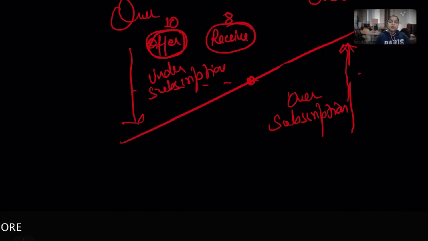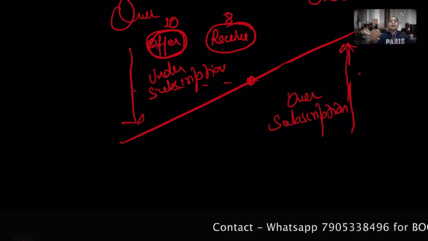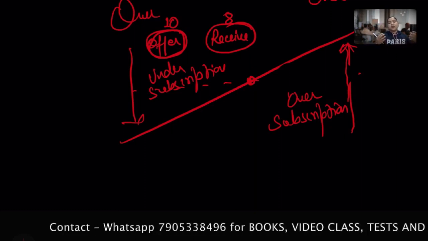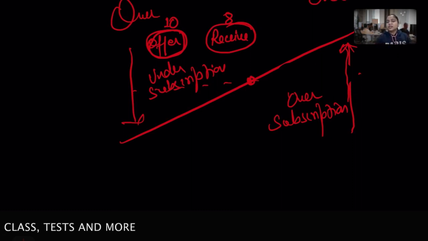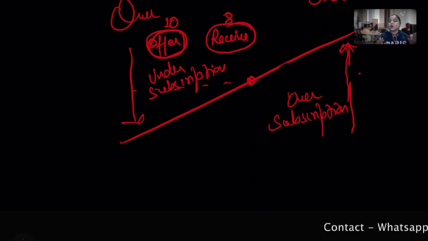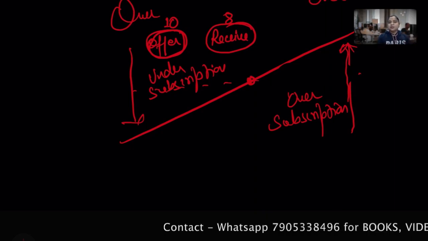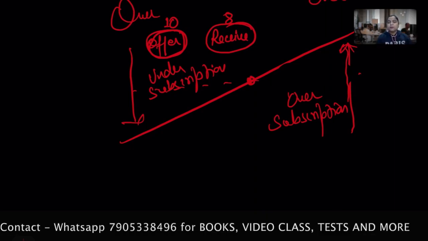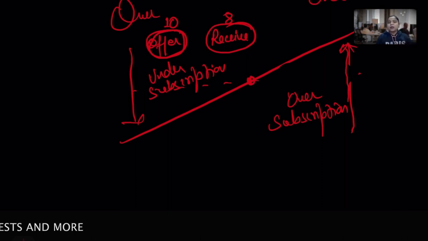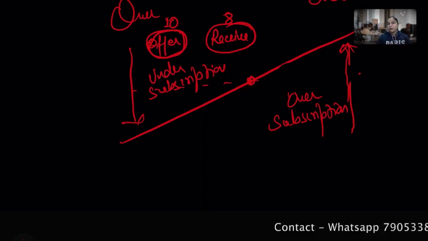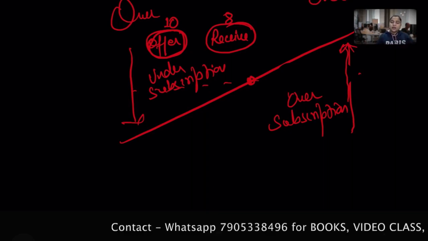All those 8 people come to me because I issued 10. I have a 10 basket, but 8 people come to collect the basket, so I give everyone those. Still I remain with the 2 basket. So in this case I don't have any trouble, means the company does not face any kind of problem regarding the allotment, since every applicant will be allotted the shares they applied, because 8 people applied, I'll give it to all 8 of them, and I can proceed accordingly with the allotment of the minimum subscriptions when the criteria are met. Okay, so this is all about the under subscription.